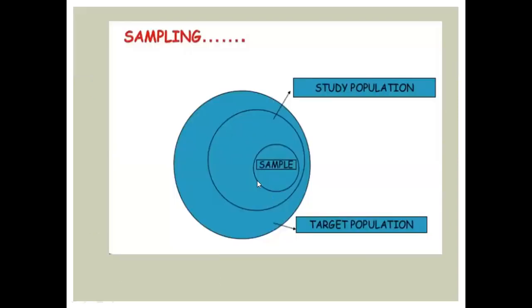In this, there is the whole target population. From the target population, we draw the study population, which is also the accessible population, and from the study population, we select our sample.